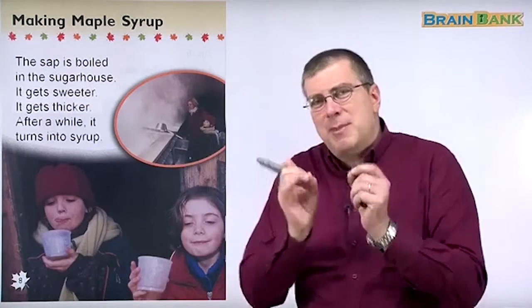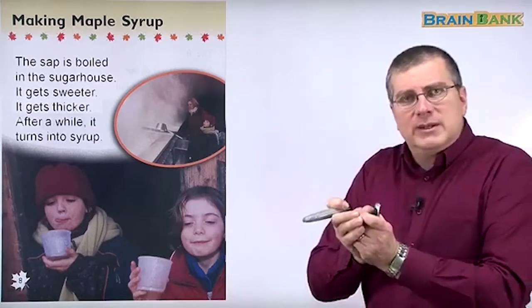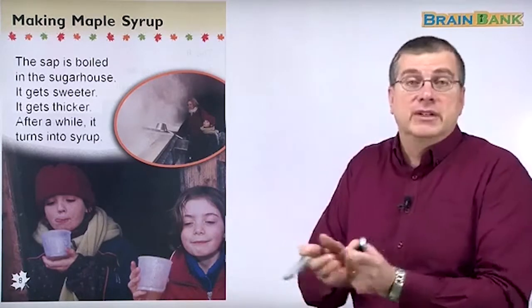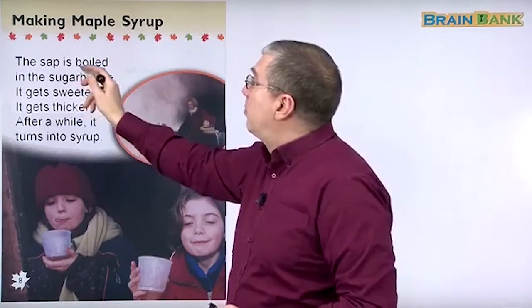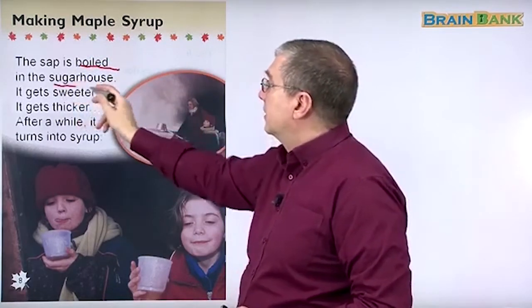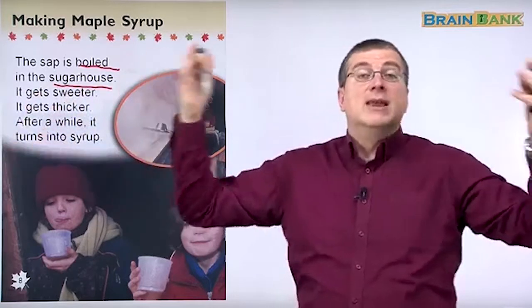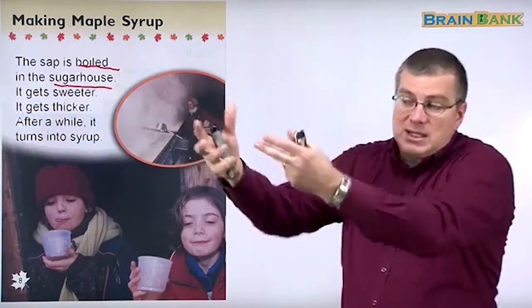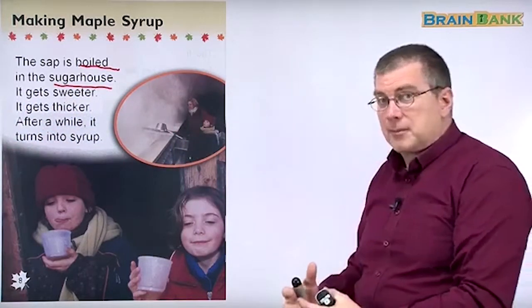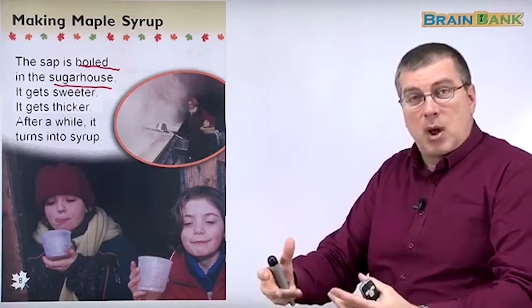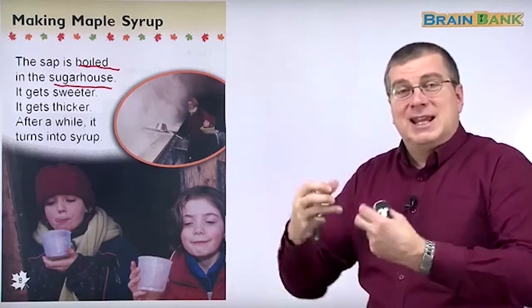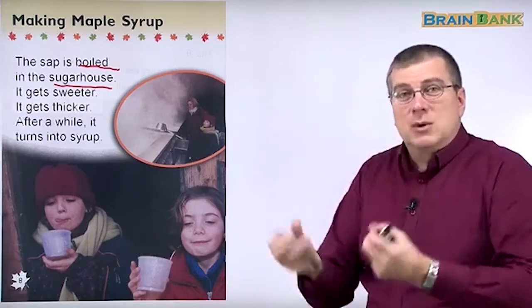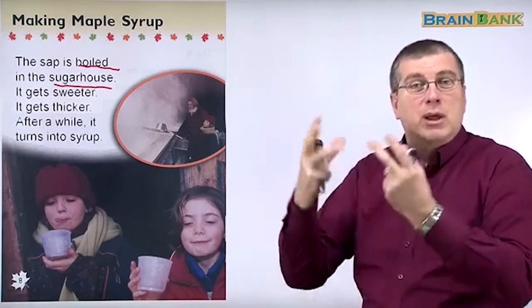Okay, so making maple syrup. How do they make something sweet from this tree? Well, it's very simple, really. The sap is boiled in the sugar house. That's it, boiled. They boil the sap. So they get the juice from the trees, right? And they put it in a pot and they have a fire underneath or some heat, and it gets so hot that the liquid starts to bubble, and that's boiling.